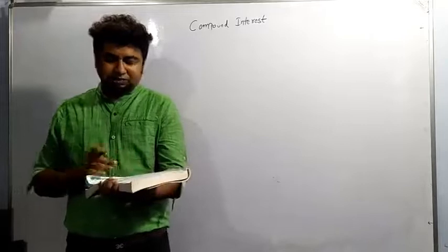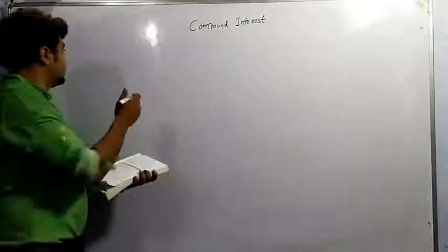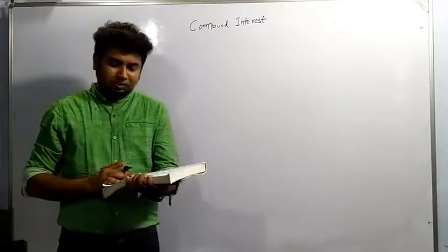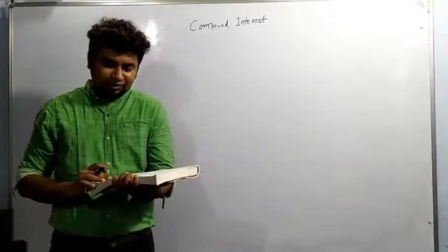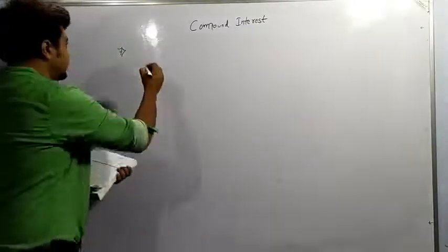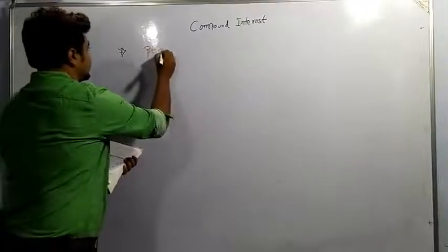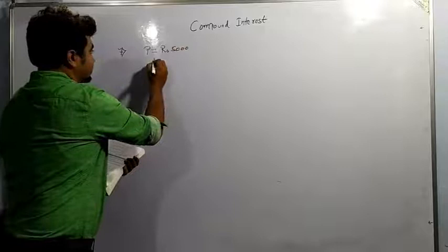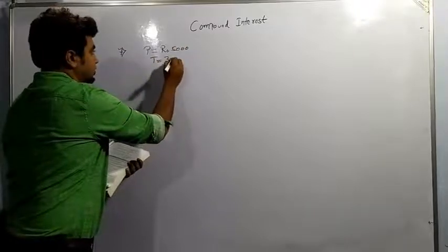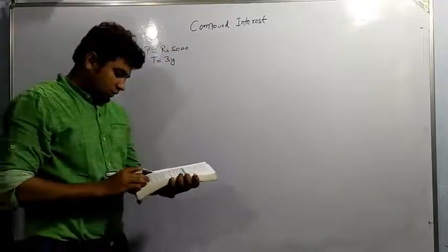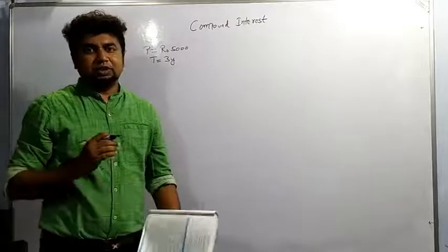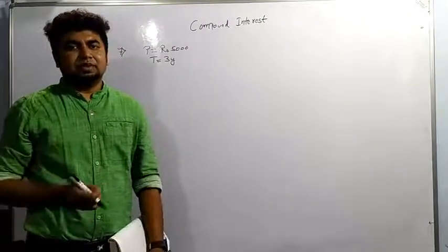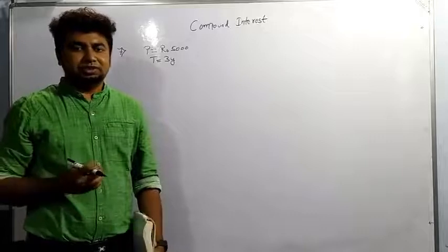A man invests rupees 5,000. We are doing question number 7. A man invests rupees 5,000 for 3 years at a certain rate of interest. So principal given to us is rupees 5,000, time is equal to 3 years, compounded annually. Compounded annually means principal will be changing every year.